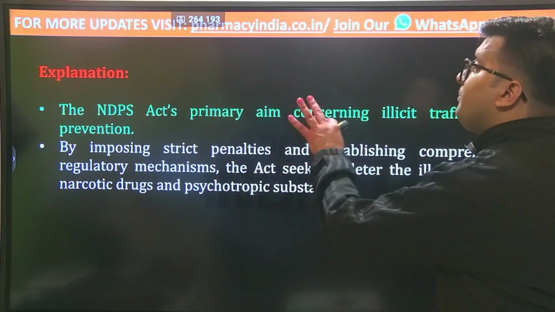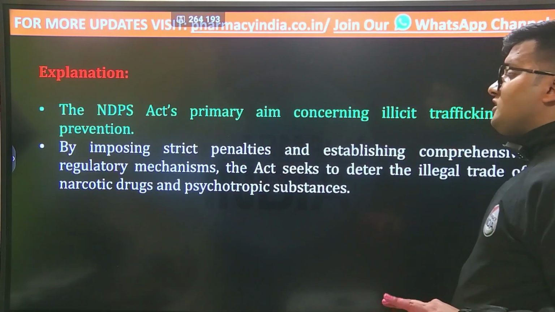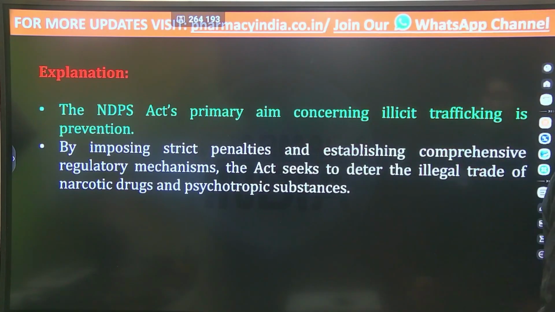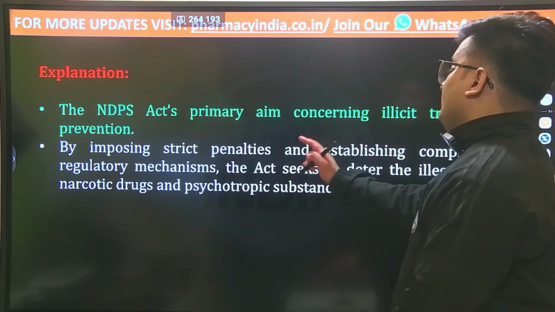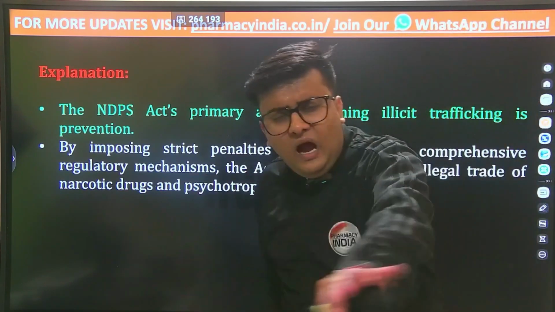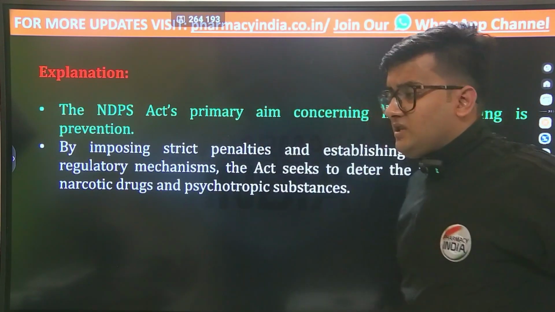If we are talking about the Narcotic Drugs and Psychotropic Substances Act, the primary aim concerning illicit trafficking is prevention, because by imposing strict penalties or establishing a comprehensive regulatory mechanism, this Act seeks to deter the illegal trade of any kind of narcotic drugs and psychotropic substances.